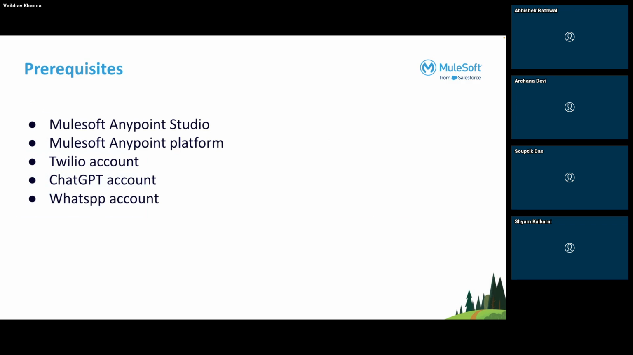These are the prerequisites. We should have Anypoint Studio on our local system. We should have the Anypoint Platform where we will be deploying our application. Then we should have a Twilio account, which I will come to in the further slides. We should have a ChatGPT account, and we all have WhatsApp, so we have a WhatsApp account for that.